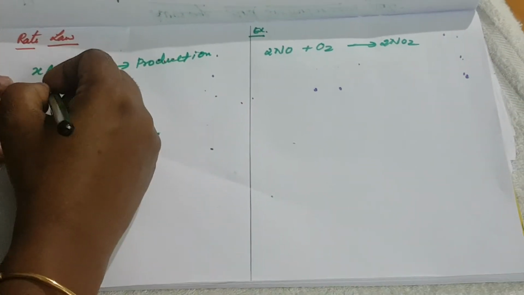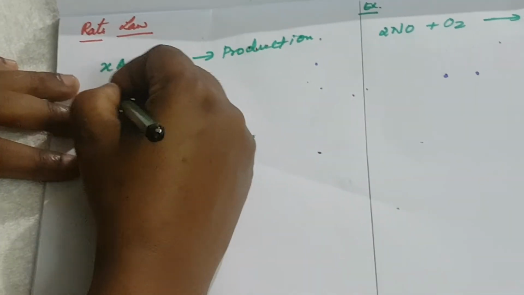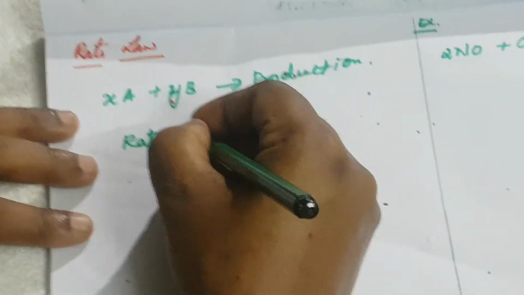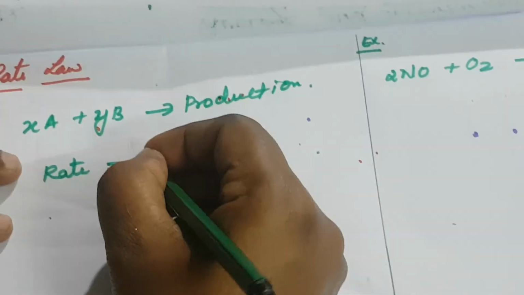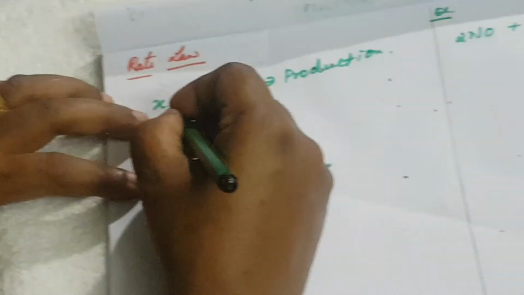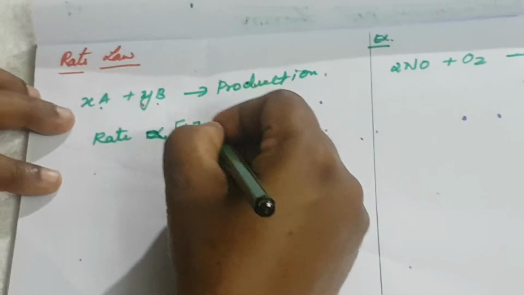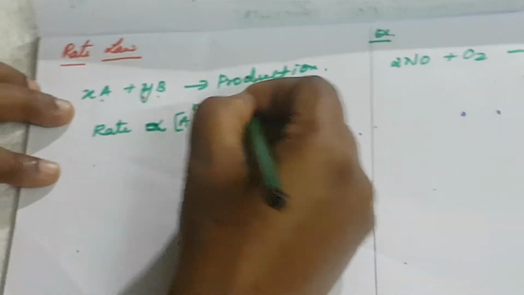But how do we write the rate law? Rate is directly proportional to the initial concentration of the reactants. Here A and B are the two reactants, and each concentration is raised to a power, M and N. That is the power expression.